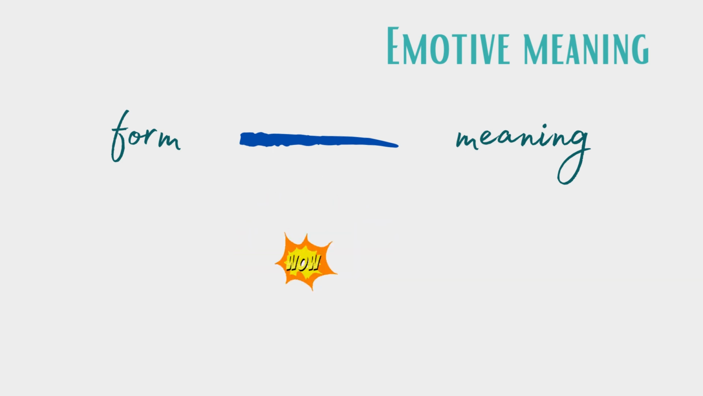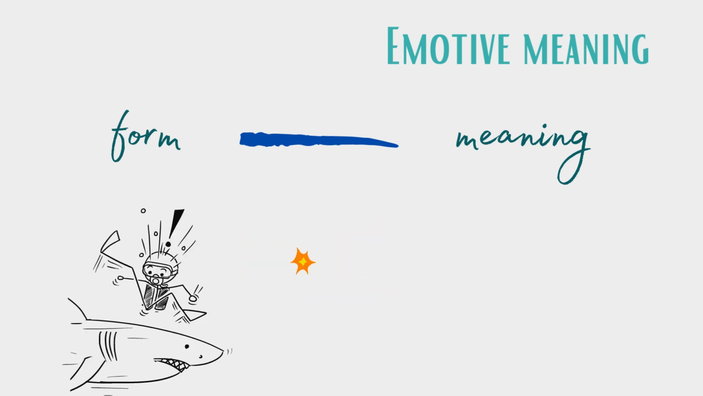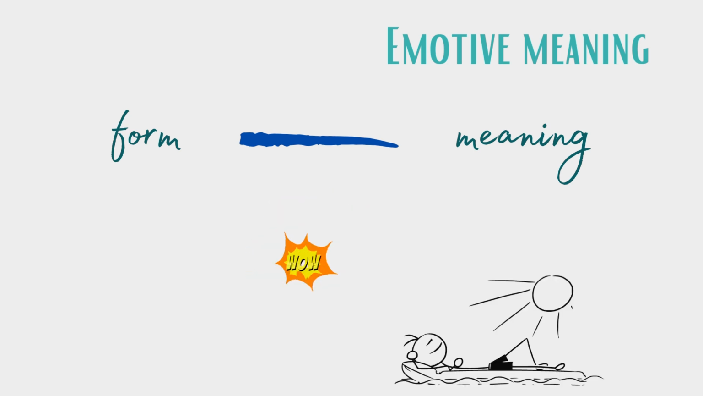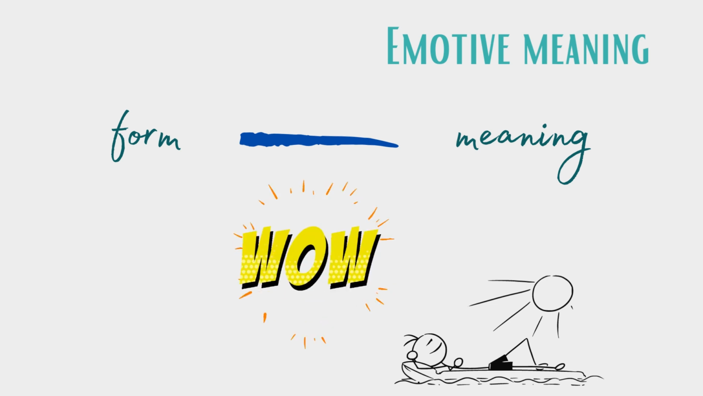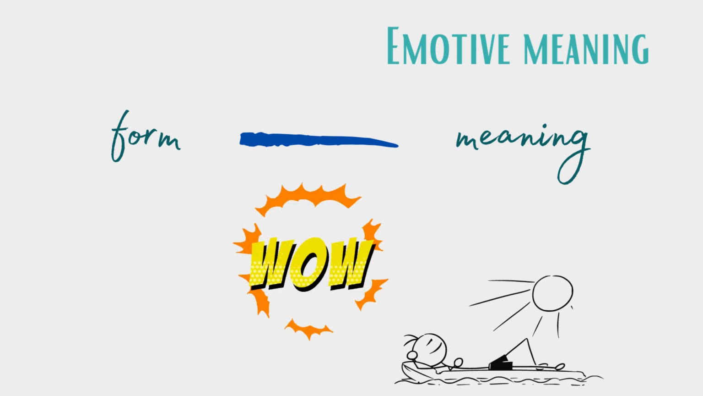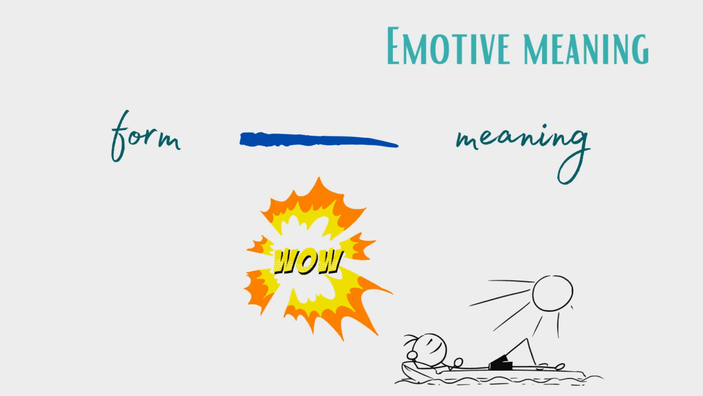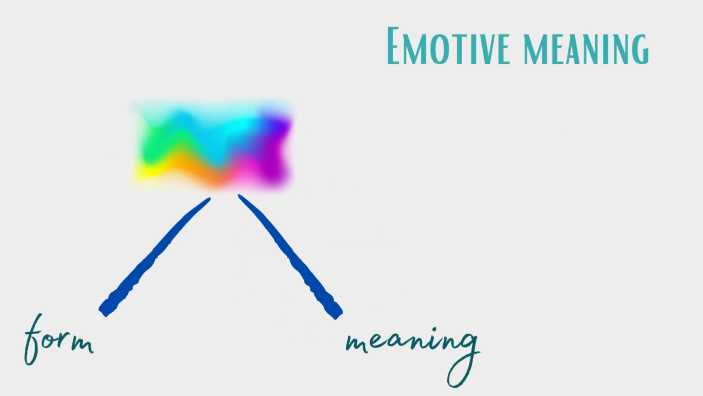Now take emotive meaning, meaning that can be conveyed with interjections like wow. For example, when this guy sees a shark, he might be scared and he can say, wow, that's scary. But this guy is happily relaxing in the sun and he can also use wow, like, wow, this is such a great vacation. Whatever wow conveys depends on the emotion of the speaker, and this emotion cannot be read off the form itself. So here the relation between form and meaning is mediated by the emotional state of the speaker.